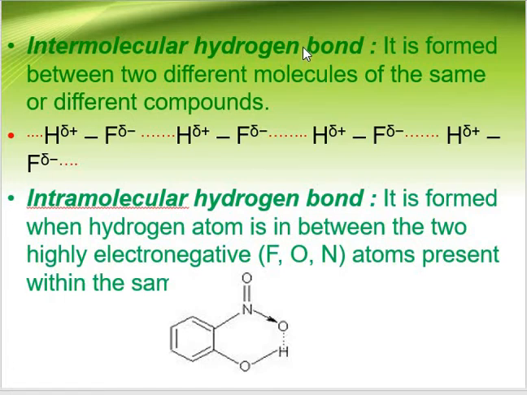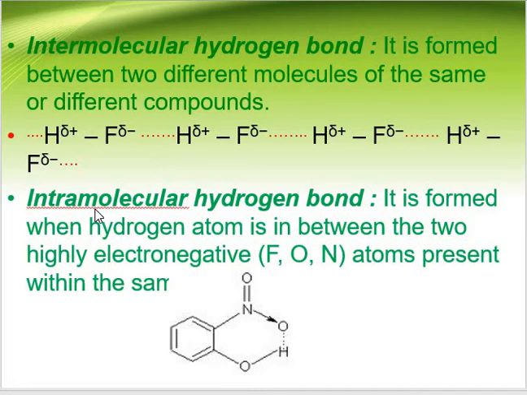Intermolecular hydrogen bond. It is formed between two different molecules of the same or different compounds. Like this is one molecule of HF and this is another molecule of HF. The hydrogen bonding is developed between the electronegative atom of one molecule and the hydrogen of another molecule. This kind of bonding is called intermolecular hydrogen bonding.